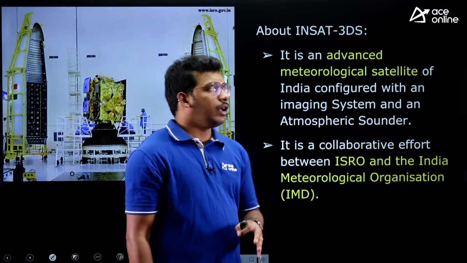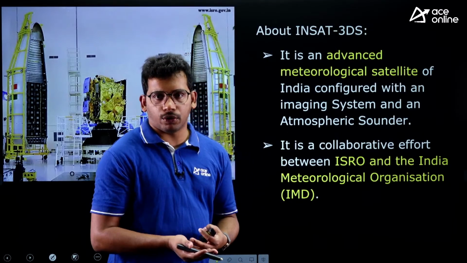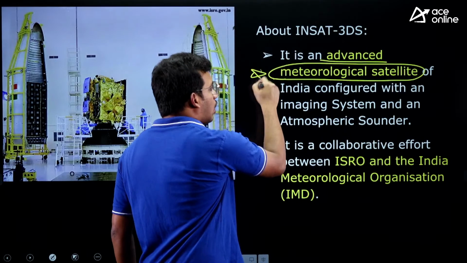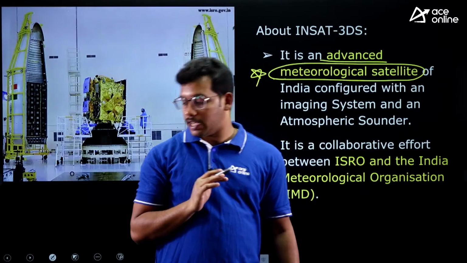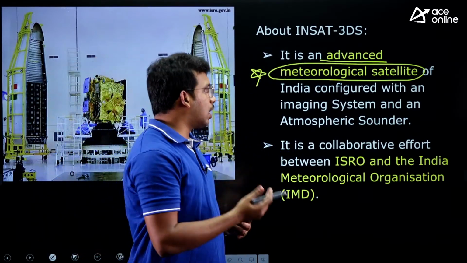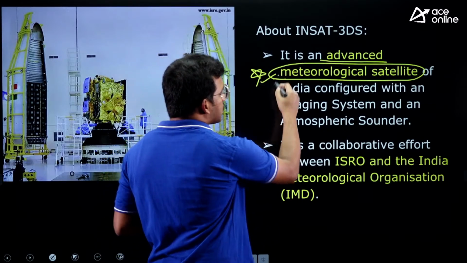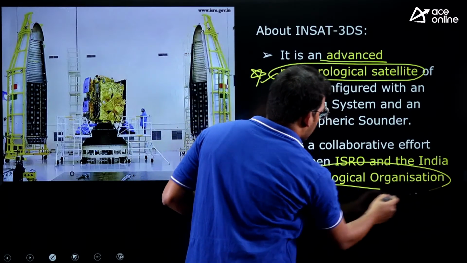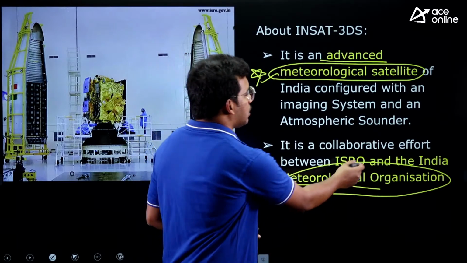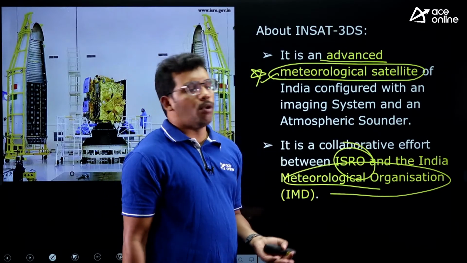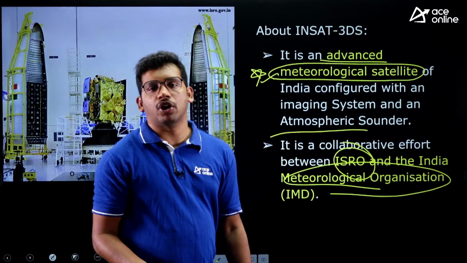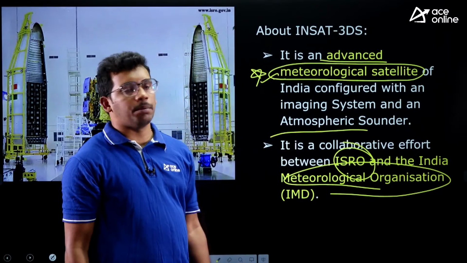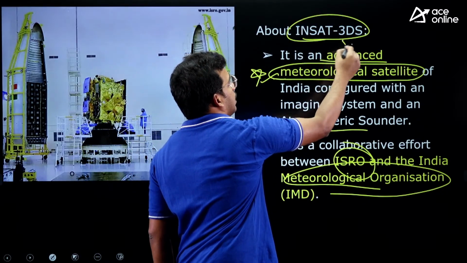Now we will come to INSAT 3DS, which ISRO is going to launch in the coming week. It is an advanced meteorological satellite. Remember, it is not a communication satellite. You will be confused in the exam and may put the wrong answer, so be aware of it. It is an advanced meteorological satellite being launched in coordination with the Indian Meteorological Department and ISRO. This will give more atmospheric data like how much moisture is there, how much rainfall is possible, how the clouds are performing. All these data will be given by INSAT 3DS, very important.